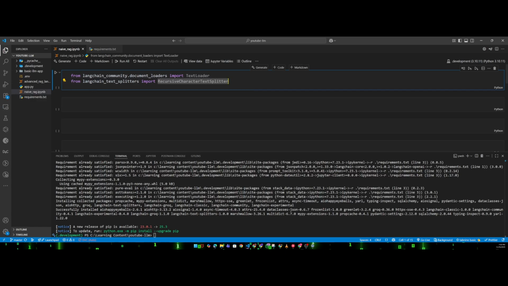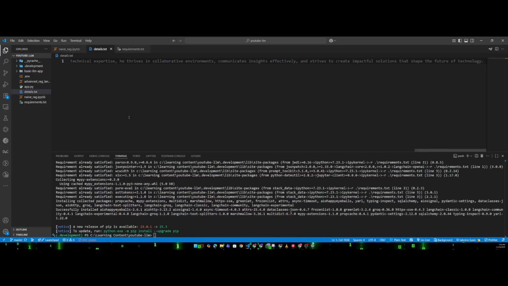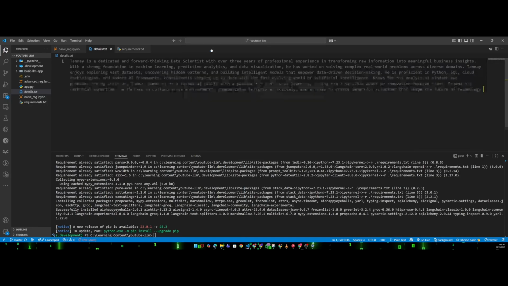What is the data we are talking about today? Let me tell you about the data so that we can discuss it. Give me a second. I am going to drag in the data that I downloaded on my other screen, copy pasting it. Now I am going to create a new file here, details.txt, and inside this details.txt I am keeping some text information.